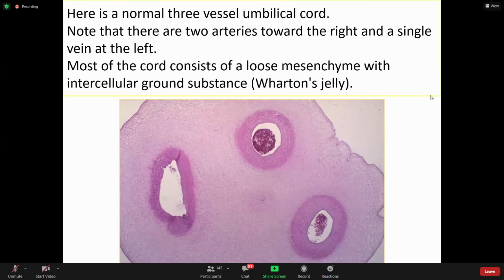See here, this is a cut section of the umbilical cord. You can see these are the two regular walled, proper bore vessels, two umbilical arteries, and one irregular bore vessel. These are round in structure. This is oval in structure because of the thin wall and large caliber. This is the umbilical vein, the left umbilical vein. And here all that you see is extra embryonic mesoderm, which we call Wharton's jelly. So this is the umbilical cord.